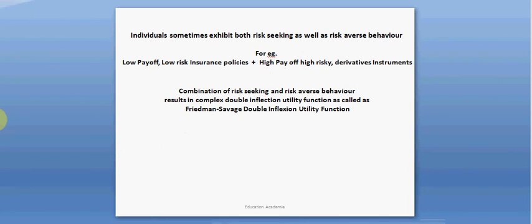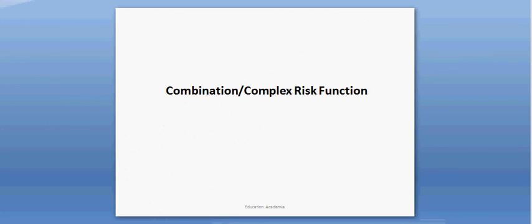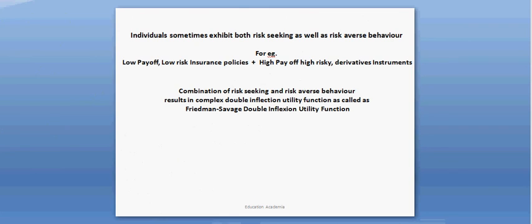So these are some explanations. All this is basically the complex risk function, which combines risk seeking and risk averse behavior into one. Between point B and point C, we can say this is the risk neutral function as well. So sometimes he may be risk neutral, where it doesn't matter to him whether he takes risk or not. So it might be a combination of three kinds of behavior: risk seeking, risk aversion, and risk neutral. That's why it's called the complex risk function, or the combination risk function. So that's it. Thank you.